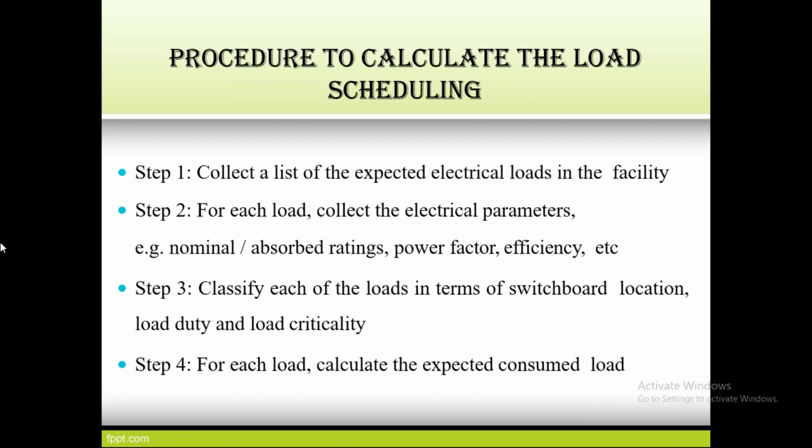The first one is to collect a list of the expected electrical loads in the facility. So it means we have to collect what demand is required by the load. Suppose the load requires 300 megawatts, we have to generate more than this to satisfy the load, based on the losses occurring in the transmission system.